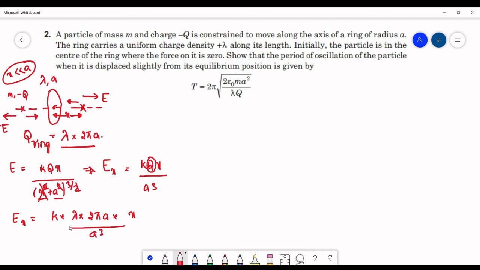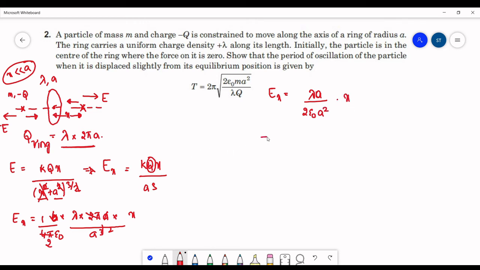This k is nothing but 1 by 4 pi epsilon naught. Substitute it here. So this 4 pi will get cancelled out 2 times. So here the electric field due to the ring at a distance x from its center will be equal to lambda a upon 2 epsilon naught. Here we can cancel out one more a. So this will be 2 epsilon naught a square into x.